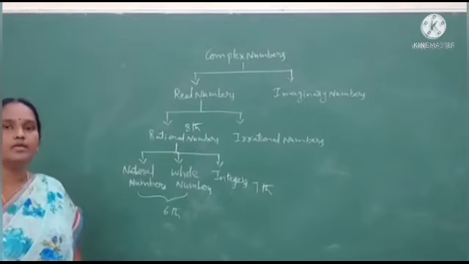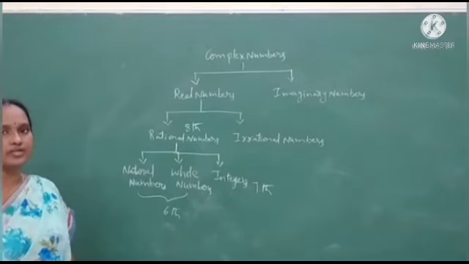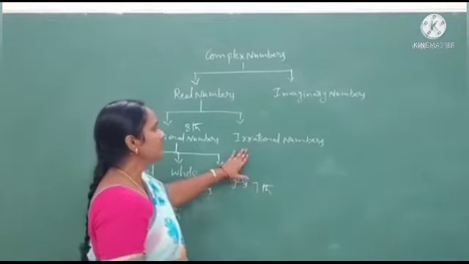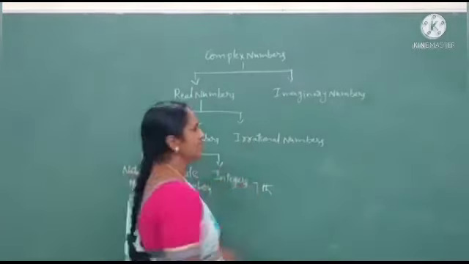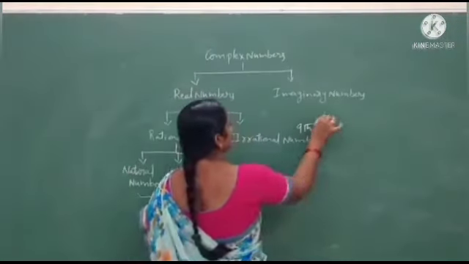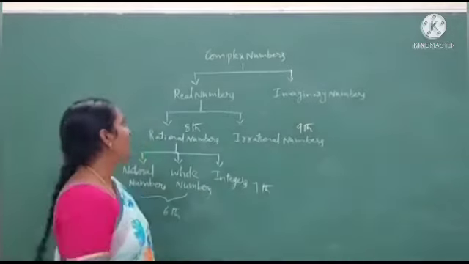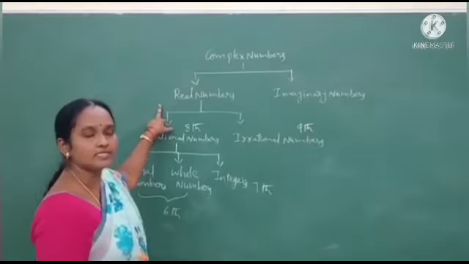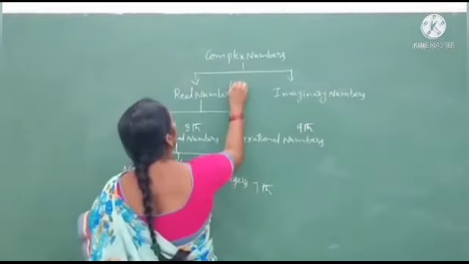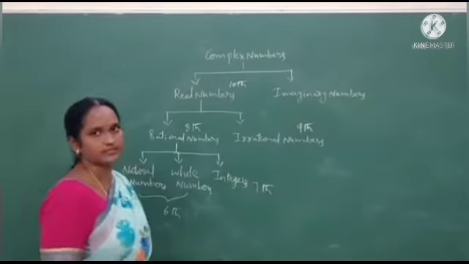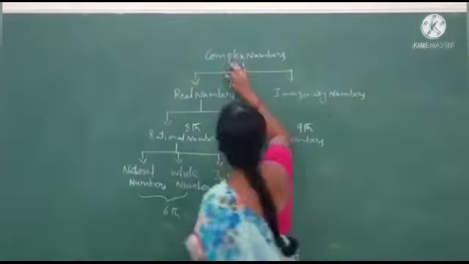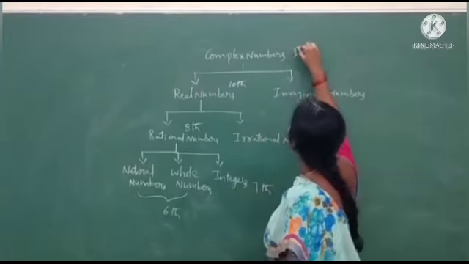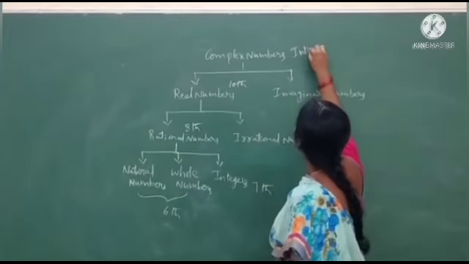Irrational numbers are learned in 9th class, real numbers are studied in 10th class, and complex numbers are studied in intermediate.